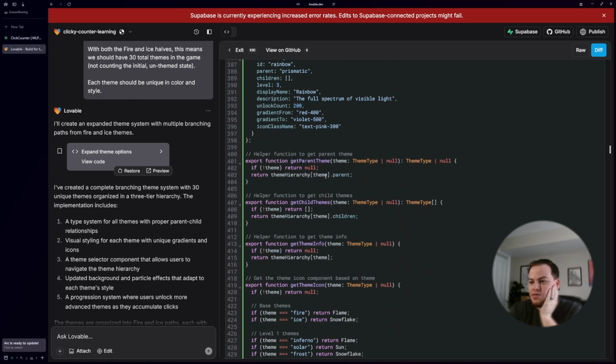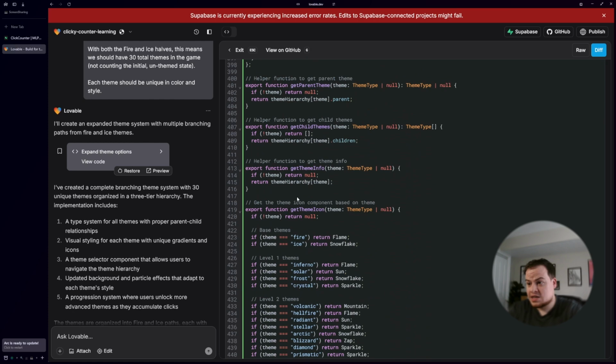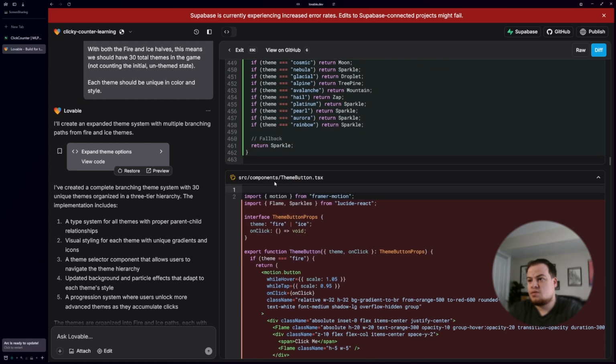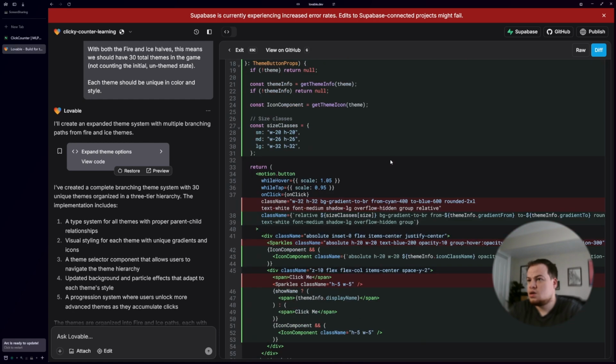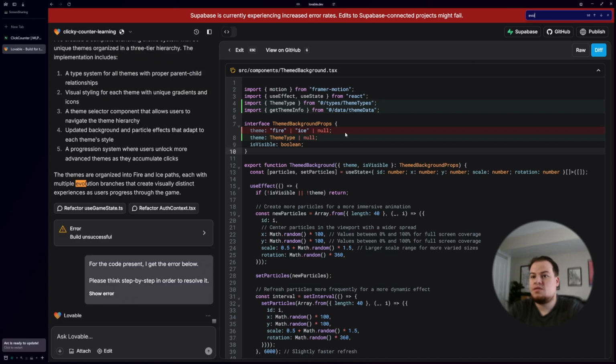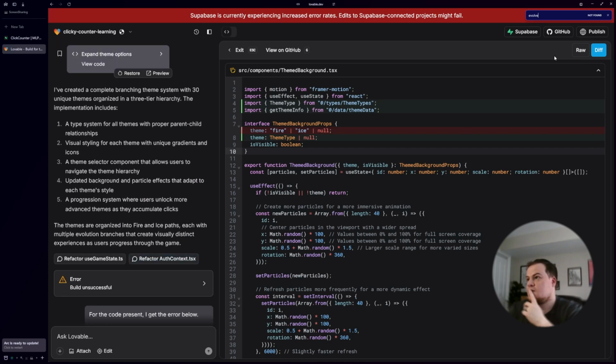How do I evolve, right? Looks like it has icons for everything. It's like mountain, flame, sparkle. Those could be cool. We've got the theme button. It'd be great if I could find, let's see if we can just use the browser here and find the words evolve. These are organized in progression, each one. Okay, but how do I evolve? Evolve is not found. Evolution is, it's not showing up for me anywhere.